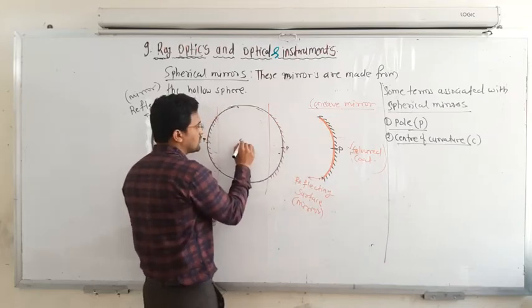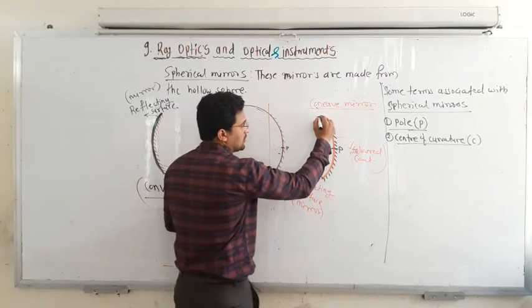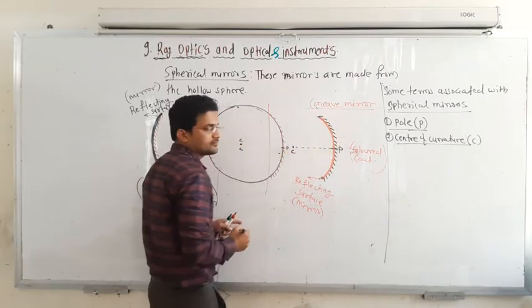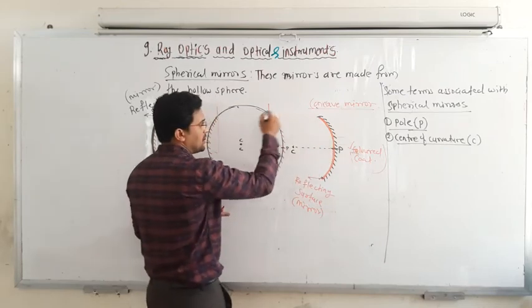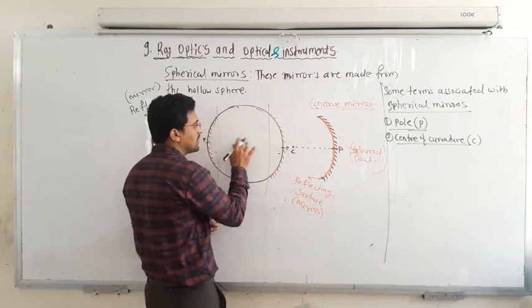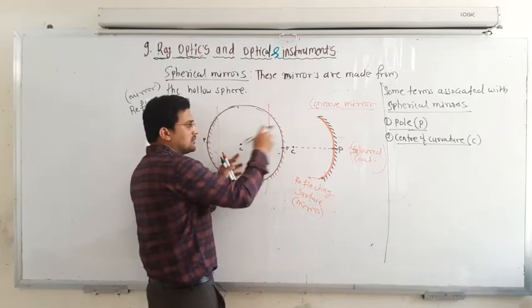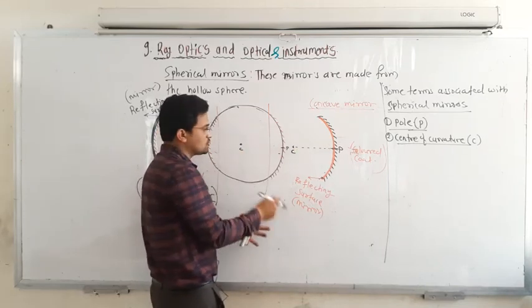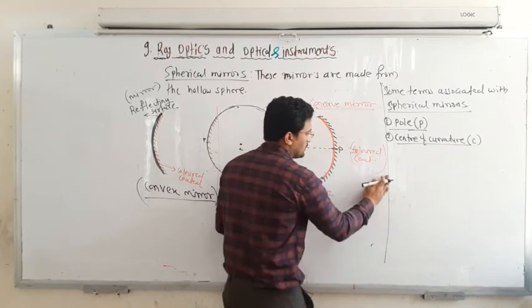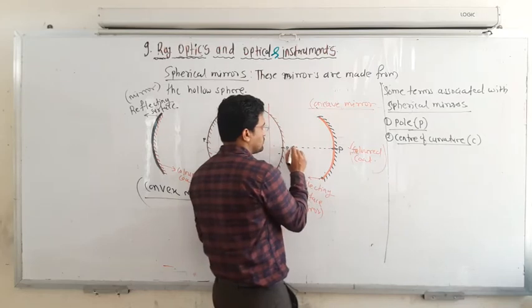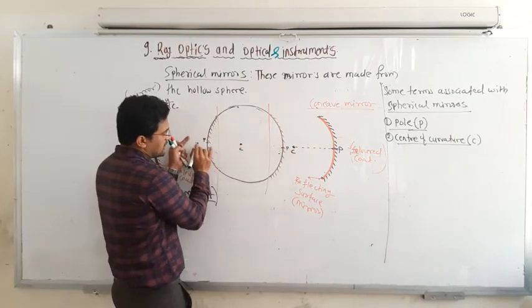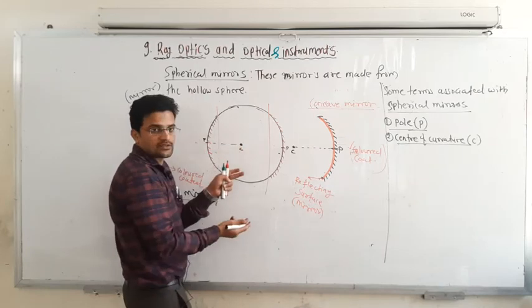That means if you take this curve, that center may lie somewhere here itself, because it is a part of that particular sphere. So the center of curvature is nothing but the center of that particular sphere from which these two mirrors are made. That is C. You can separately draw it like this, and the center of curvature for this mirror also lies exactly at this point, the same C.